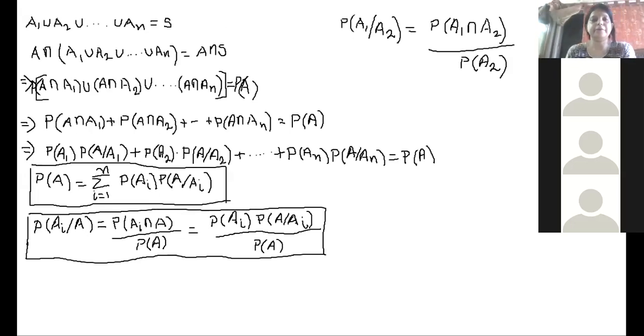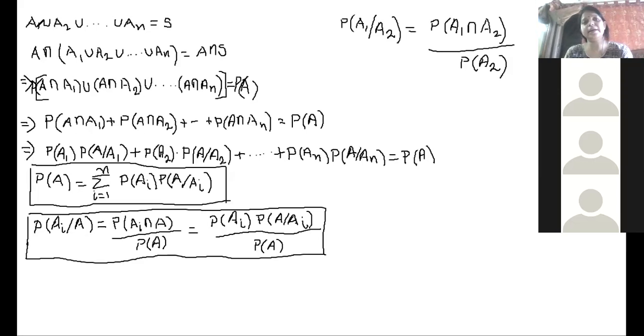What we have done from the very beginning, what is given to us? See, in the theorem, the given part is n number of events and a particular event A. The theorem says that these n number of events are mutually exclusive as well as exhaustive.